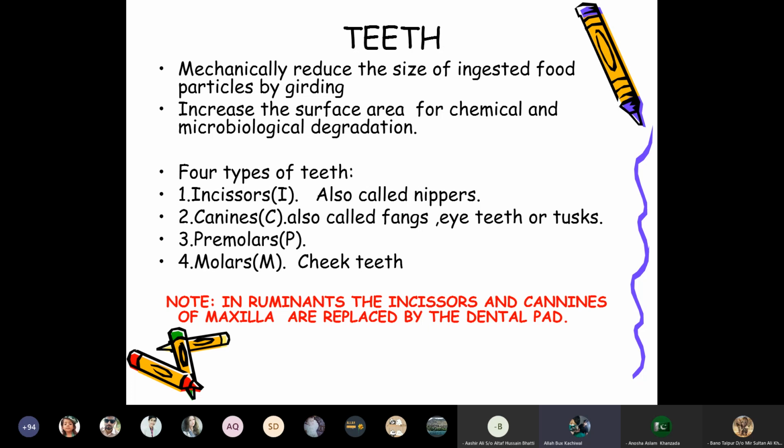In ruminants, the incisors and canines of the maxilla are replaced by the dental pad. The dental pad is used for determination of the age of ruminants.